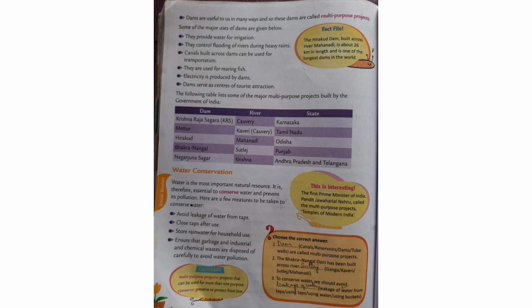Store rainwater for household use. Rainwater can be stored in a tank or a sump so that we can use it after the rain. Ensure that garbage and industrial and chemical waste are disposed of carefully to avoid water pollution. We tend to throw garbage near a river. This pollutes the water. We dirty the water and it cannot be used for anything. So we should not throw our garbage near the water. So we have to preserve water.